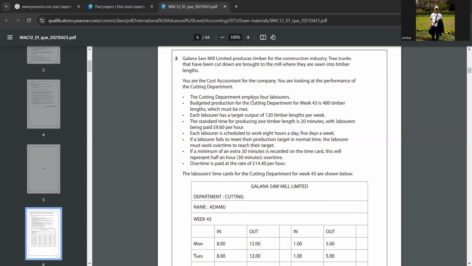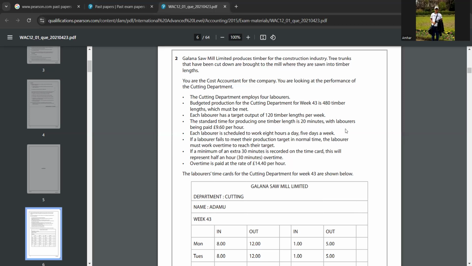Budgeted production for the cutting department for week 43 is 480 timber lengths, which must be met. Each laborer has a target output of 120 timber lengths per week, so 120 into 4 will give 480. Did you understand that? Yeah, I understood that. Okay, the standard time for producing one timber length, not 120, is 20 minutes.